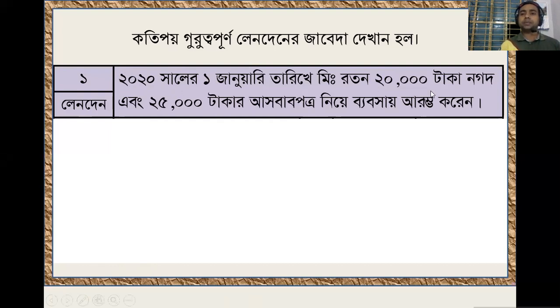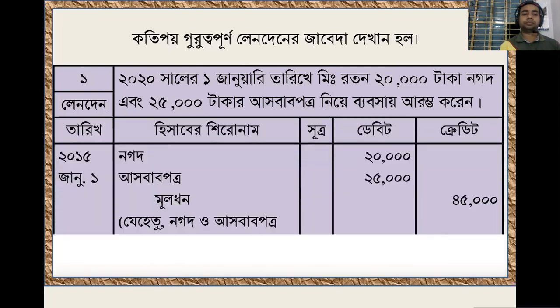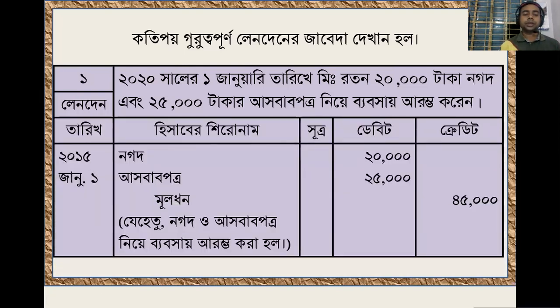Mr. Ratan started his business with cash of 20,000 and 25,000 taka furniture on 2015 January 1st. So the journal entry will be cash.